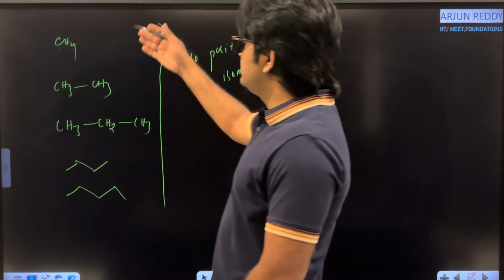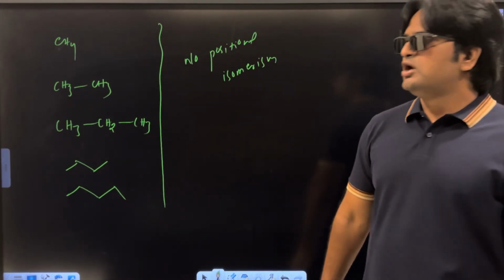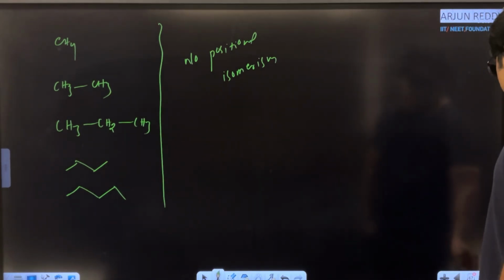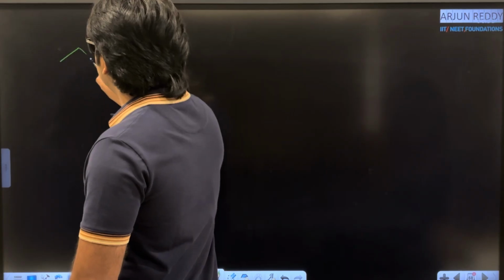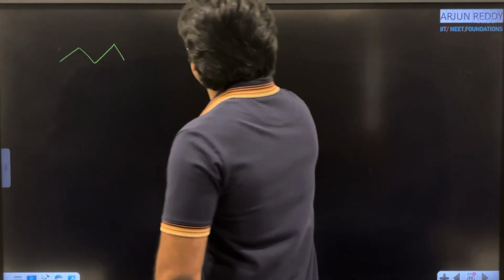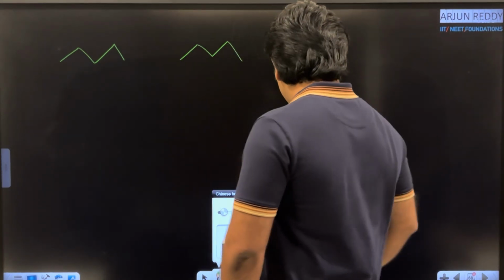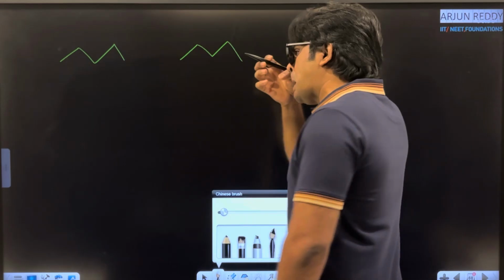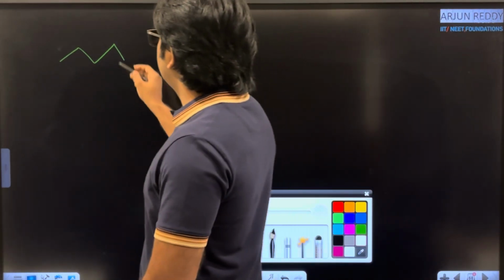isomerism? Now with these molecules there is no chance to produce positional isomers. To produce positional isomers, minimum we require 6 carbon atoms. Out of 6 carbon atoms, I am taking 5 carbon atoms like this. Here also same thing, 1, 2, 3, 4 and 5 carbon atoms. First minimum I am starting with 6 carbon atoms. Out of 6 carbon atoms, 5 carbon atoms I am writing like this.